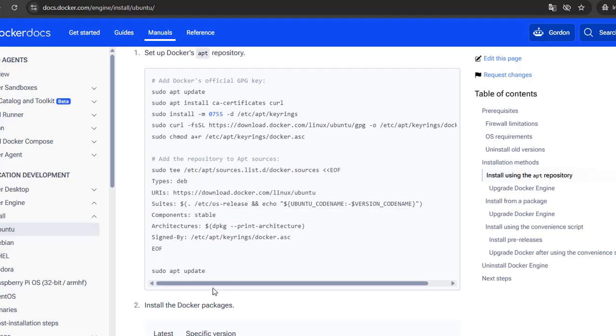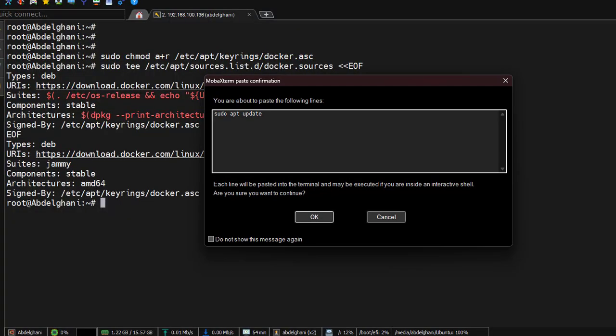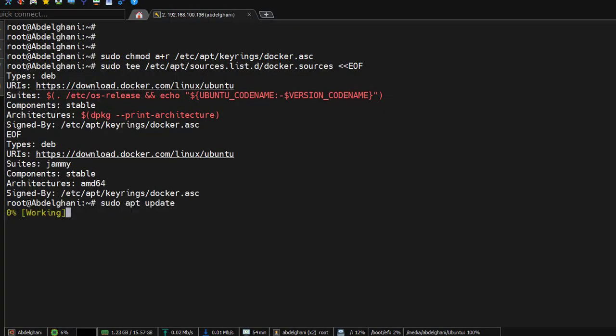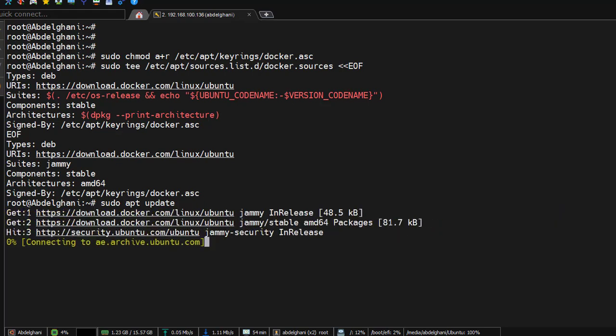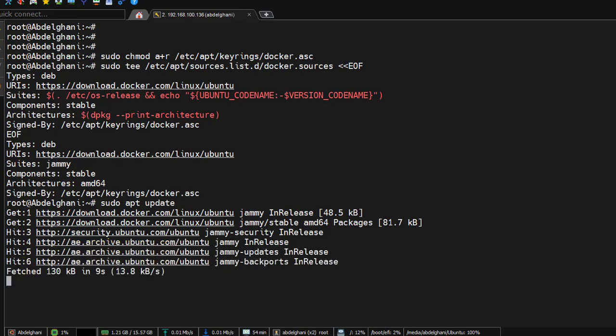Step 8. Update the package index again. After adding the new repository, we'll run apt update one more time. This refreshes the package list, so Ubuntu can recognize the newly added Docker repository.